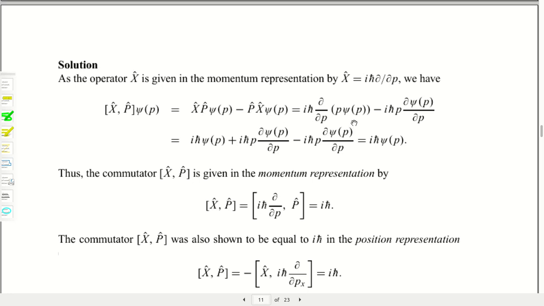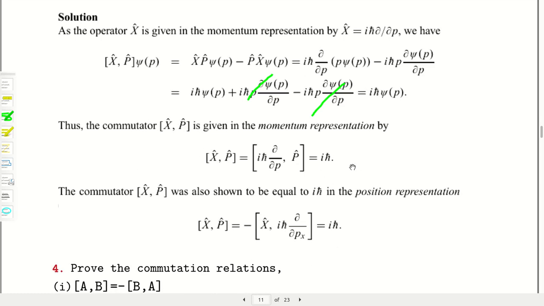And p is multiplying here, so small p multiplies psi, on which del/del p will operate and give you two terms by the UV method, and the last term is p into del psi/del p. These two terms will cancel each other, so the rest of the result will be i h-cut psi(p). If you cancel psi(p), then the commutator bracket will be equal to i h-cut.